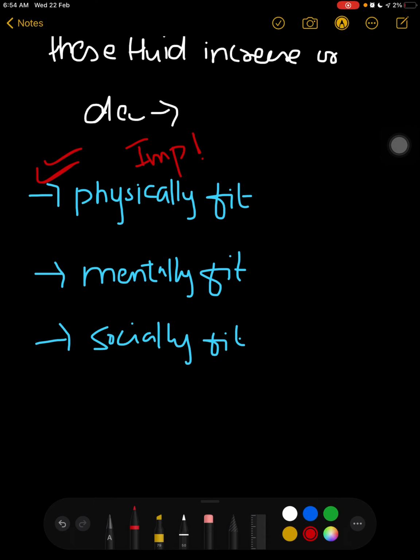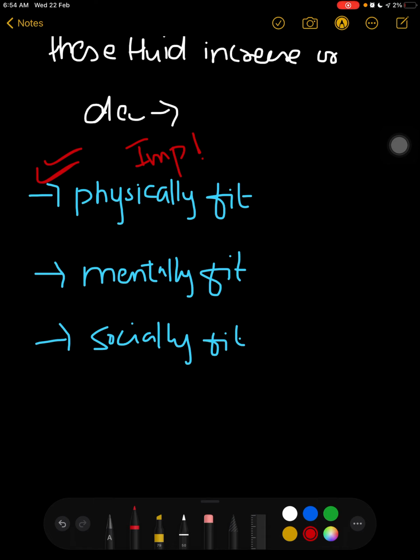The person is healthy, right? Okay, then talk about socially fit. Nowadays, given how our surroundings are, our parents teach us not to talk to any stranger, right? We are not allowed to talk to any stranger, we are not allowed to take things from them. So what is this? This is socially fit.